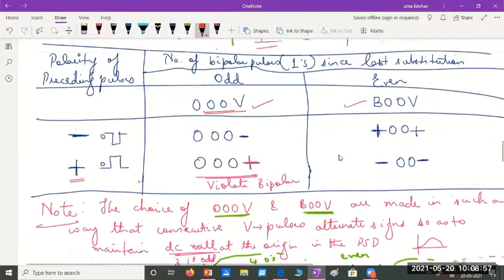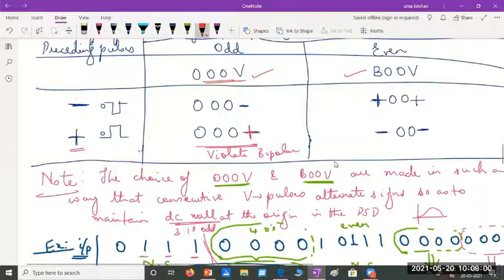And along with that, we have one more condition. That is, what is the voltage level of the preceding pulse? If your preceding pulse was represented with a negative voltage level, that is below 0, then this pattern will become 000 minus, because I want to violate the bipolar rule.